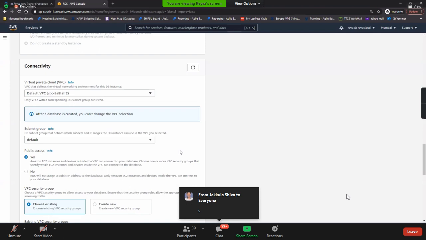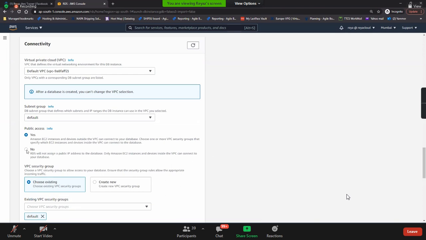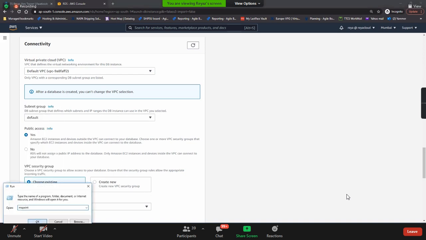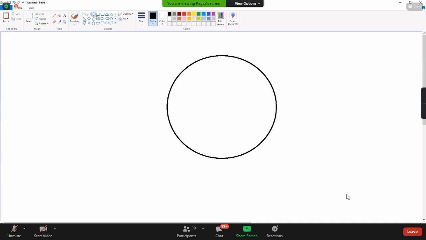If it is from EC2 to RDS, it is always no in your actual real time, guys. In our case I'm connecting from outside. You should understand this. This is AWS, this is the EC2 and this is the RDS.